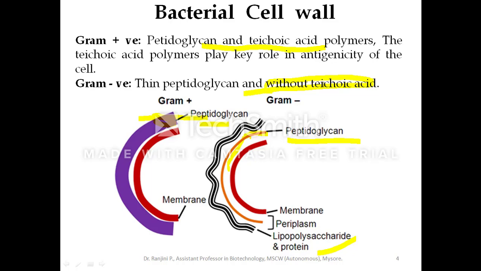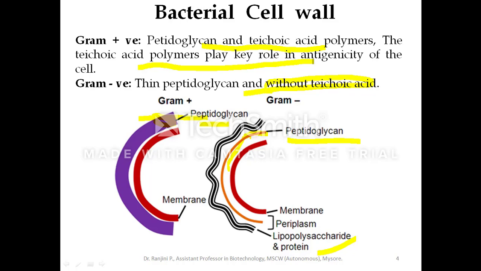In gram positive bacteria, the teichoic acid polymers play an important role in the antigenicity of the cell. Depending on the teichoic acid polymer, it will give specific antigenicity to the gram positive bacteria.